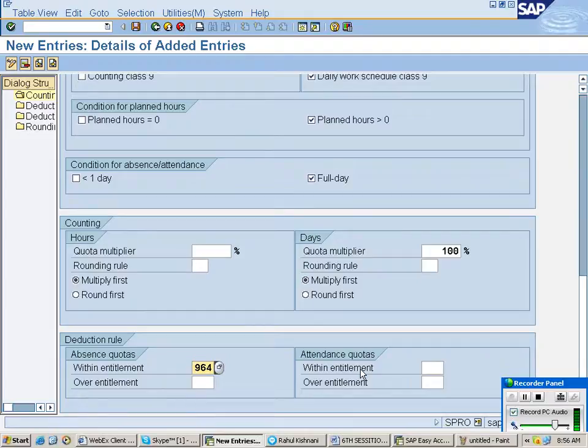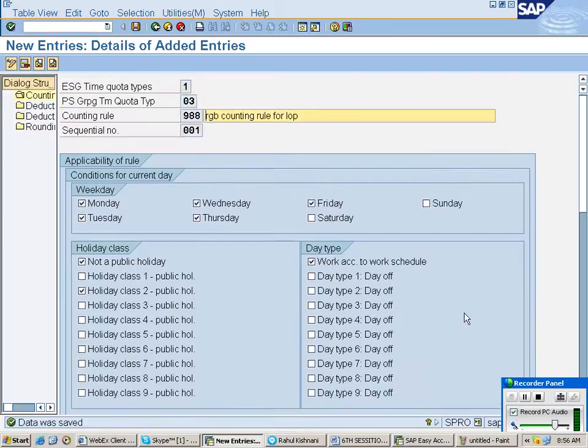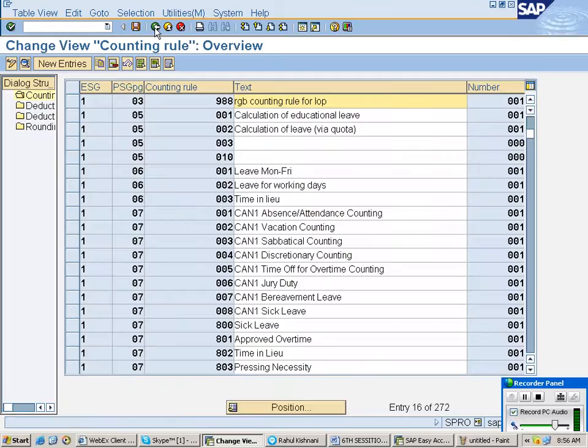Very simple, creating the codes and linking one to another. Right, Mr. Rahulji? Press enter. Save. Okay?